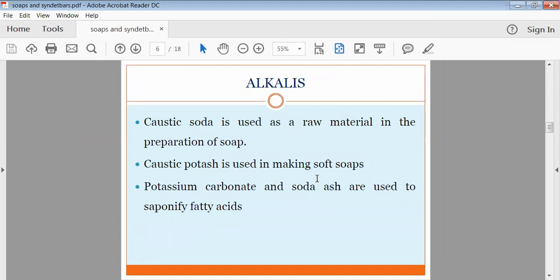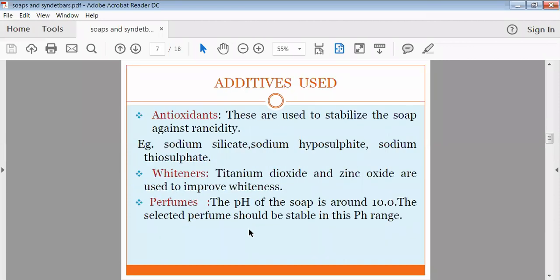Another material required is alkalis. Most of the time we use caustic soda as a raw material in the preparation of soap. Caustic potash is also utilized for making soft soaps. Then potassium carbonate as well as soda ash is also utilized for the preparation of soap. Generally, potassium carbonate and soda ash saponify the fatty acids. Then other additives like antioxidants are required. Then whiteners are required. Perfumes are required.